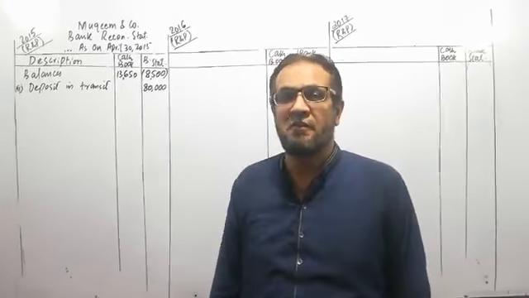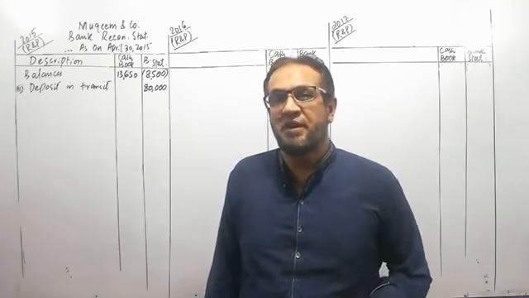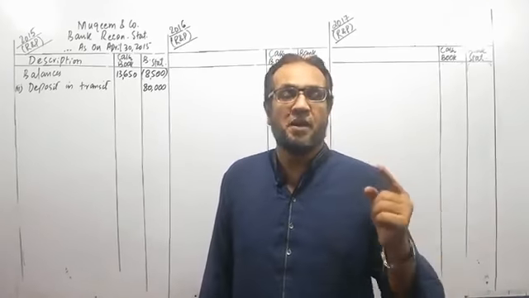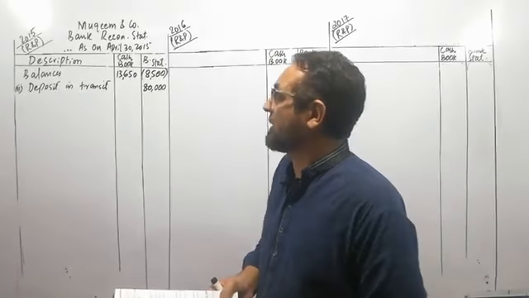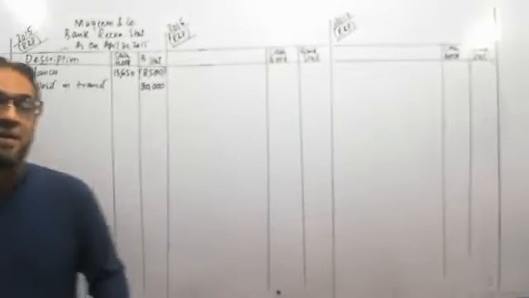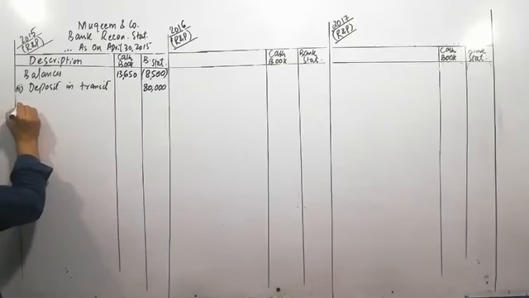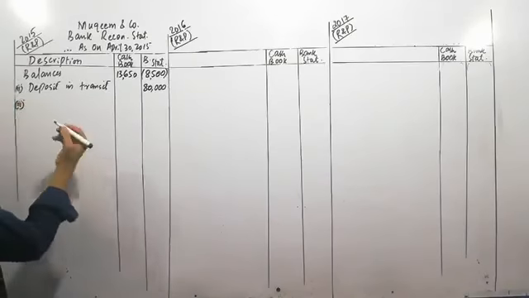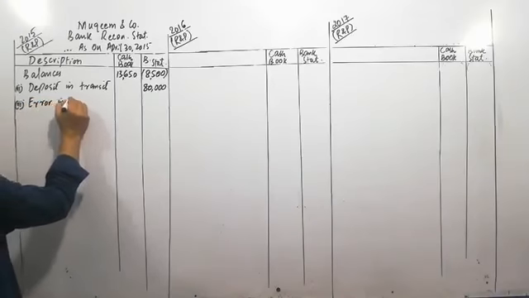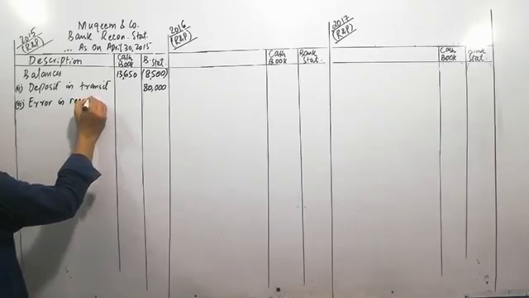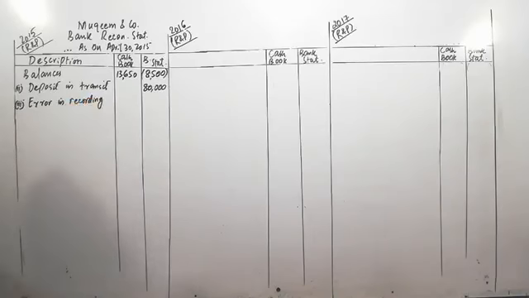Now this is the error of the bank. The amount of 1,500 they have wrongly deducted from our account. Now this amount the bank will add back to the account of Mukim and Company. So this is the error of the bank, and the bank will reverse that error by depositing the same amount. Error in recording locker rent wrongly deducted by the bank.